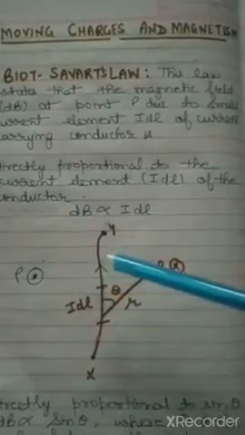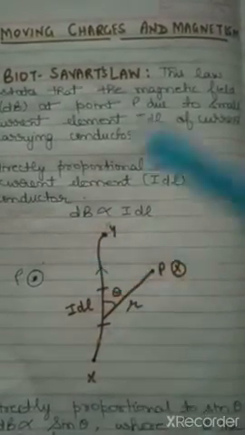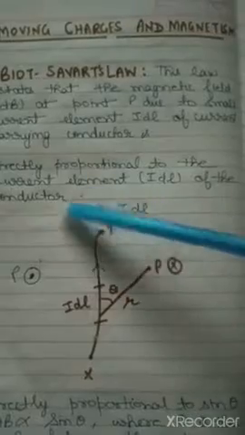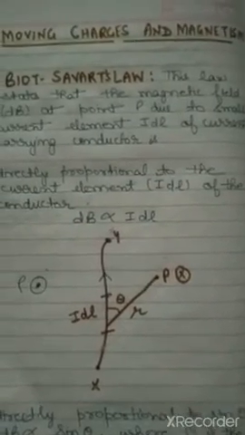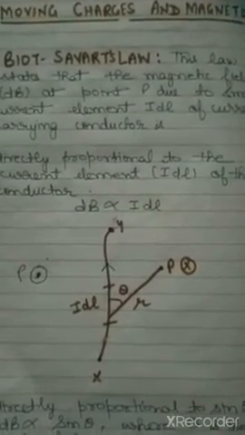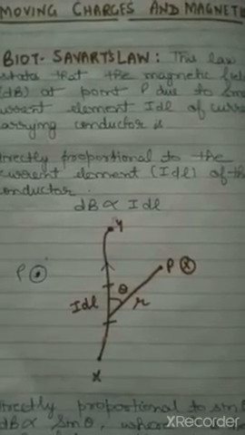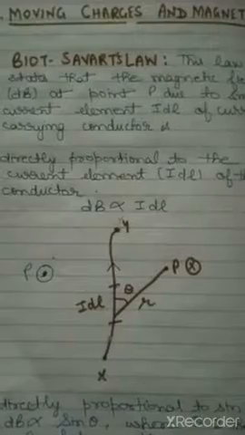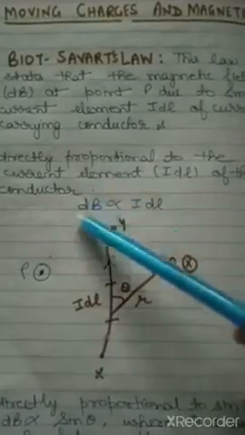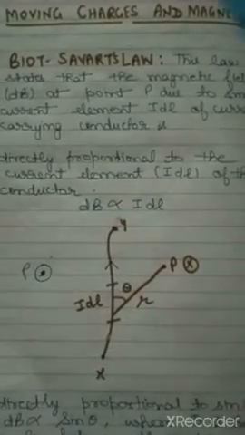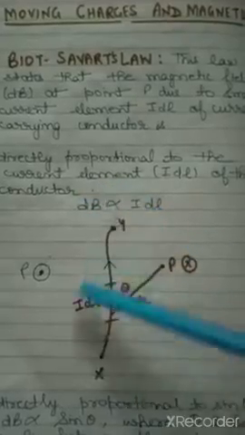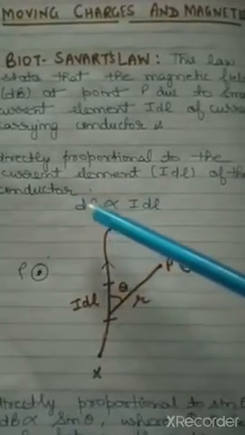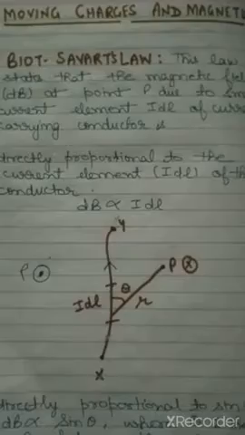So magnetic field produced by it will also be small, so that is why it is written as dB. B represents the magnetic field and dB represents a very small value of magnetic field. If you study Biot-Savart's law, it is always written as dB. Clear? Because if we take the small current element, magnetic field produced by it will also be small.